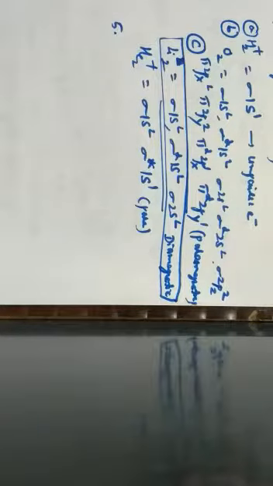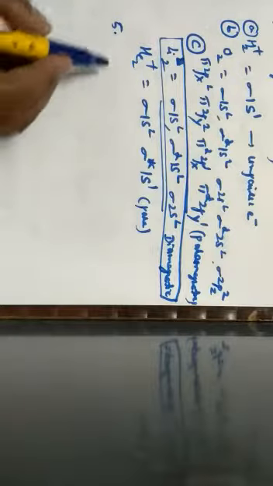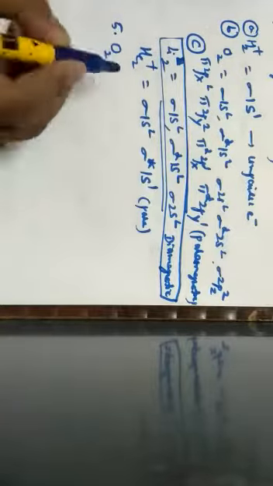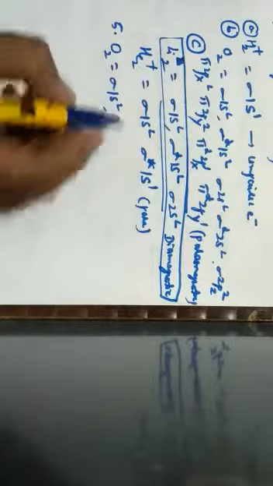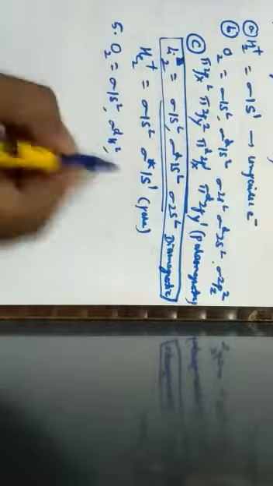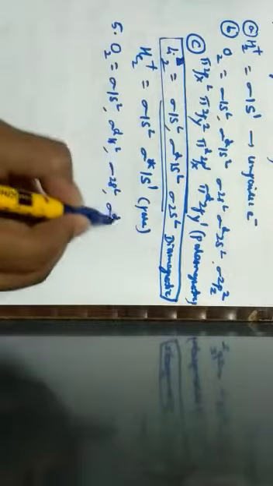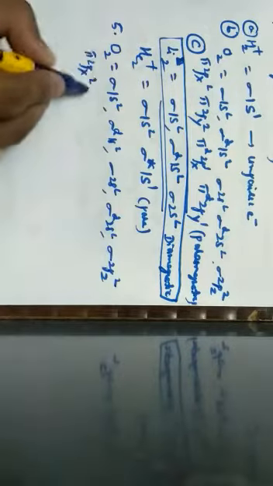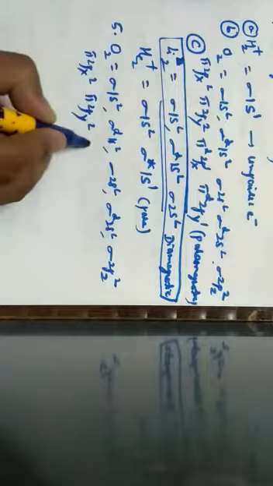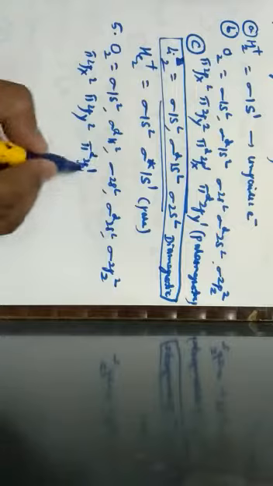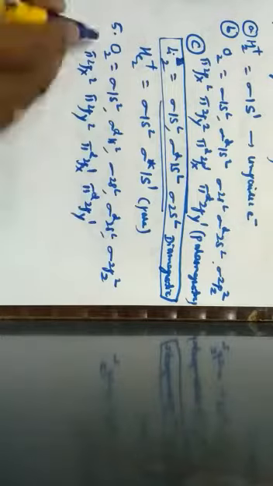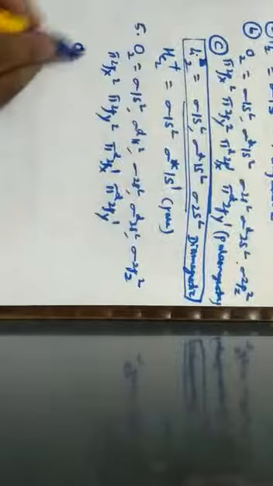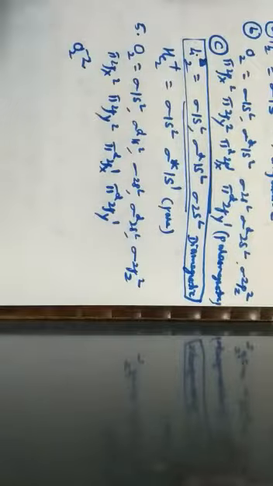The number of anti-bonding electron pairs in O2 minus 2 molecular ion on the basis of molecular orbital theory is. So first we know the orbital electronic configuration of the oxygen molecule, which is given with sigma of 1s2, sigma star of 1s2, sigma of 2s2, sigma star of 2s2, sigma of 2pz2, pi of 2px2, pi of 2py2 and pi star of 2px1 and pi star of 2py1. This is for the oxygen molecule. So when it comes to O2 minus 2, it means 2 electrons will be added.